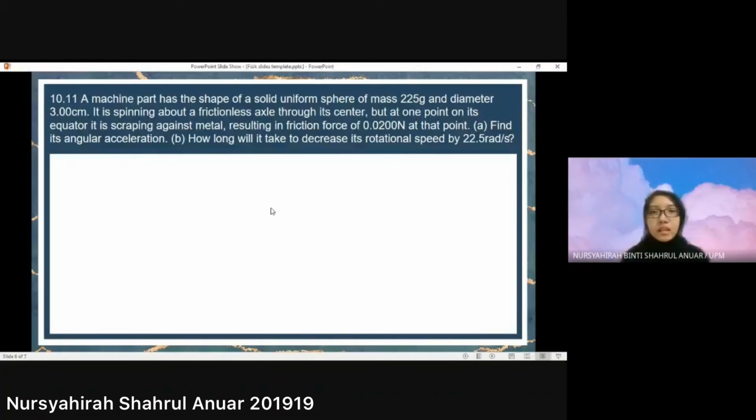A. Find its angular acceleration. B. How long will it take to decrease its rotational speed by 22.5 radians per second?